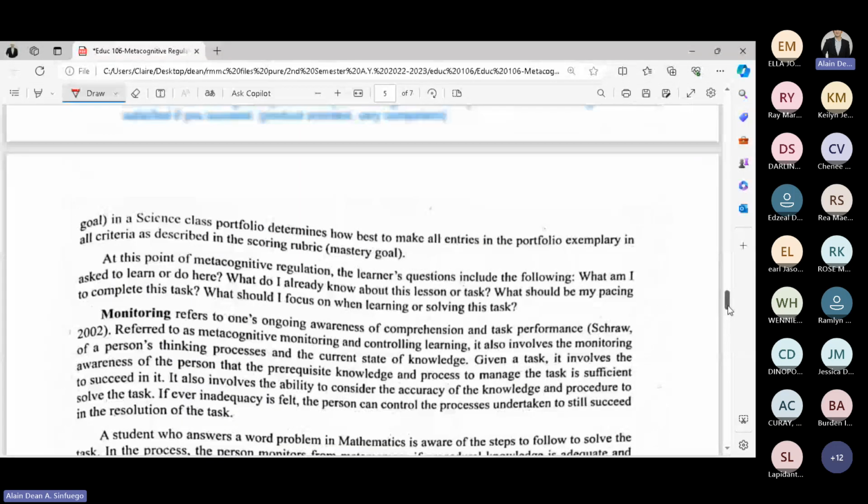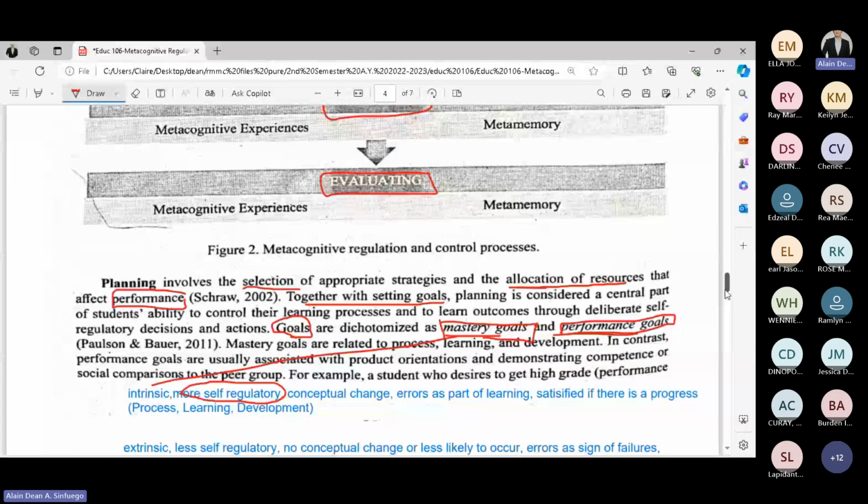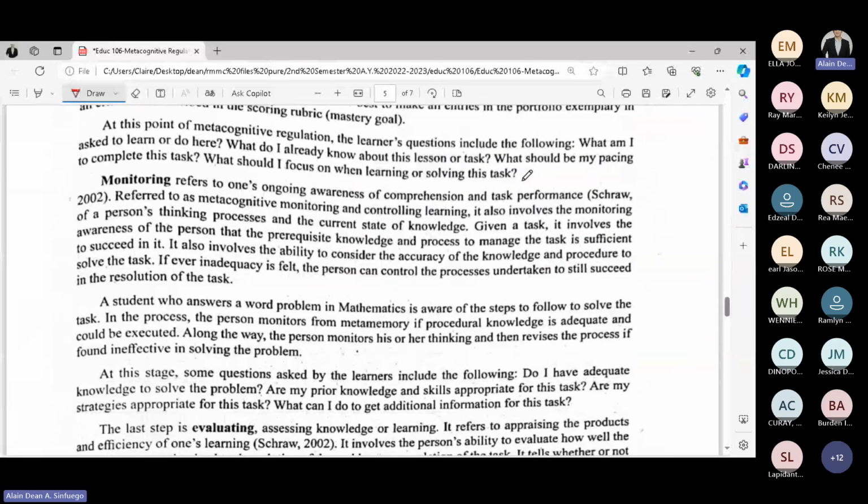Next, now let's delve deeper on monitoring. That is actually the planning part. Now, for the monitoring, this refers to one's ongoing awareness of comprehension and task performance, referred to as metacognitive monitoring and controlling learning. It involves the monitoring of a person's thinking process and the current state of knowledge. Again, thinking processes and current state of knowledge.